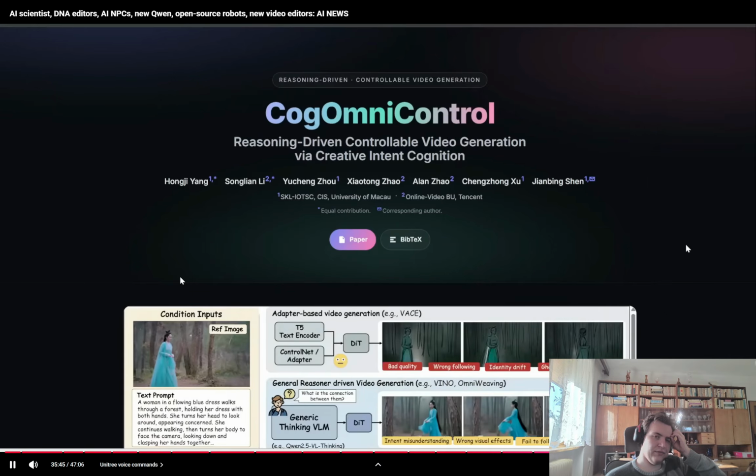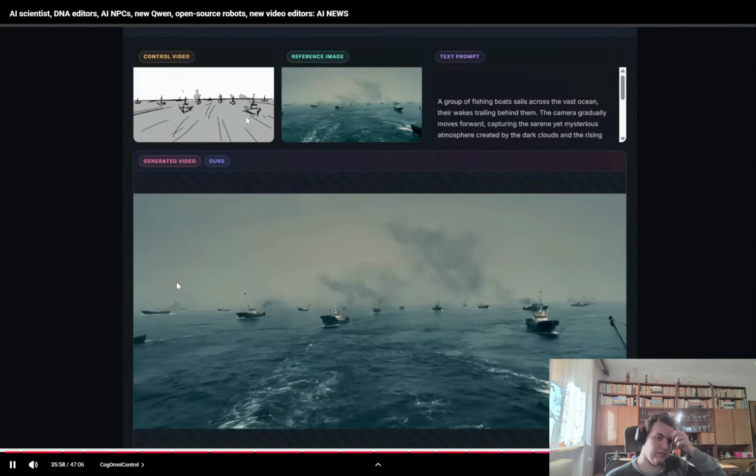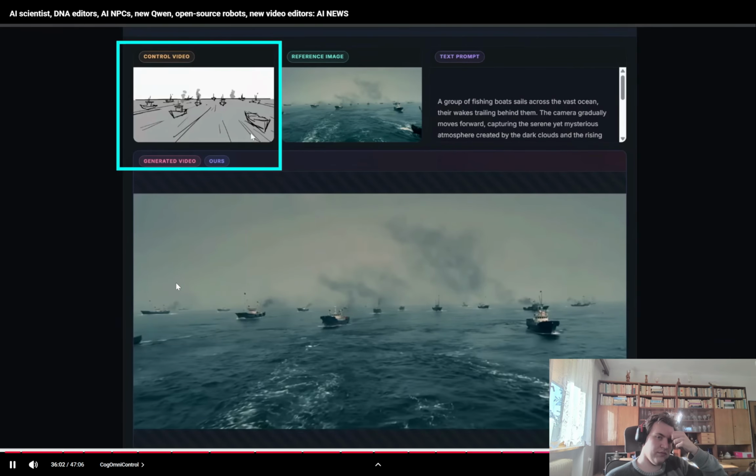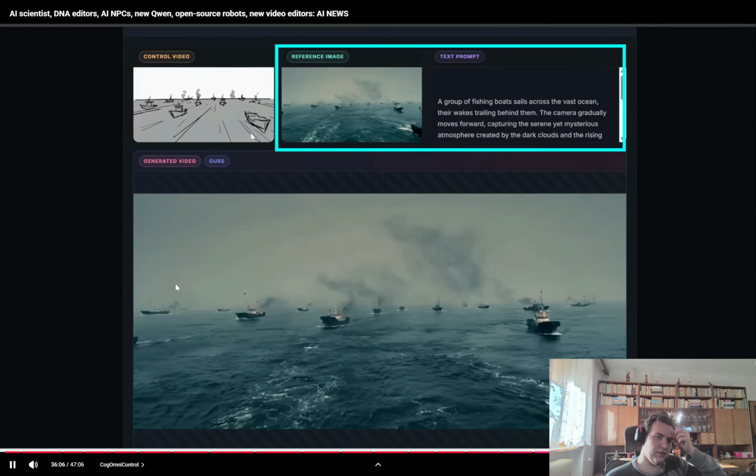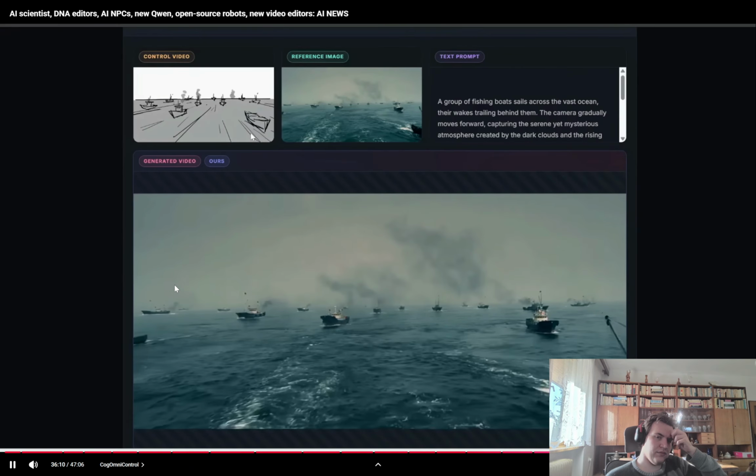Next up, this AI is pretty cool. It's called Cog Omni Control, and this is a system that allows you to control your video generation with multiple inputs. In fact, you can think of it as like a ControlNet for video. For example, you can input a really rough sketch animation like this, which consists of just like 3 moving frames, plus a reference image, plus a text prompt, and it can generate a full video that follows exactly what was specified in the control sketch.